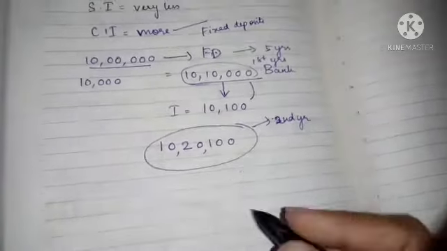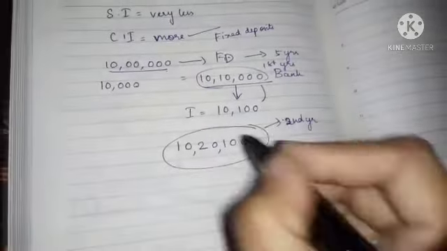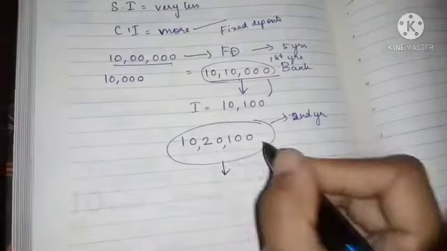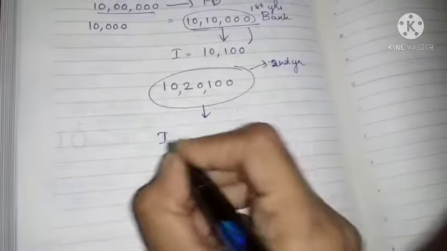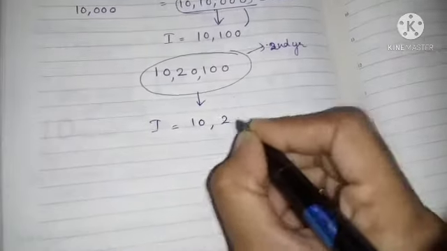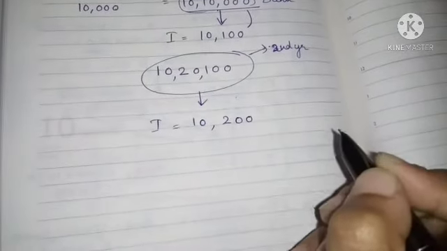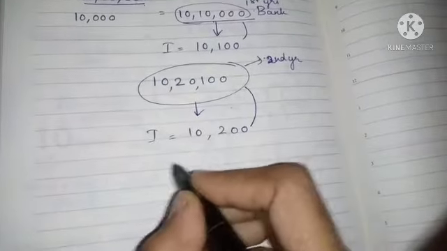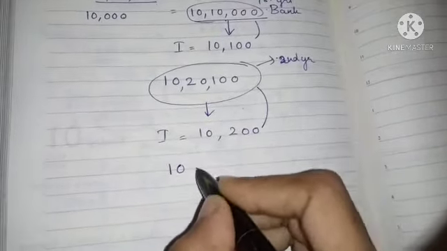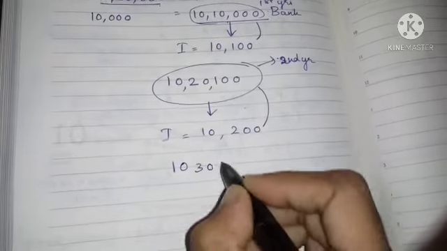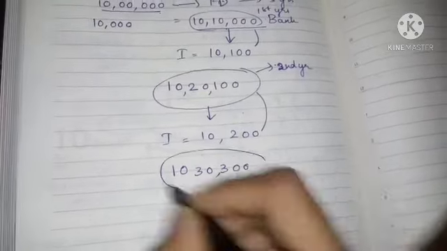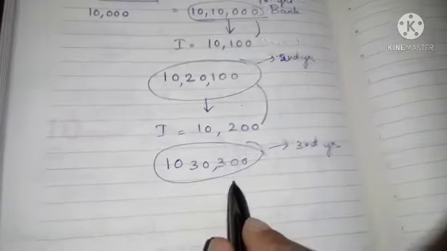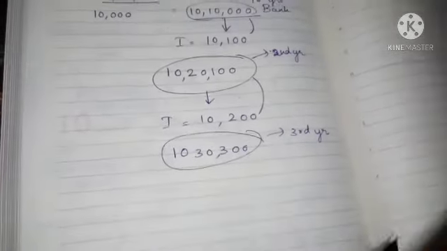So next year they will charge interest for this amount, not for the earlier amount. The interest, simply I am taking, is 10,200 rupees. If you add both you will get 10 lakh 30,300 rupees. So in the third year you will have 10 lakh 30,300 rupees in your account.